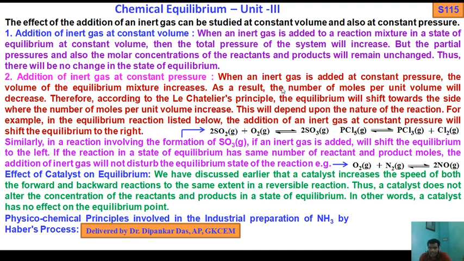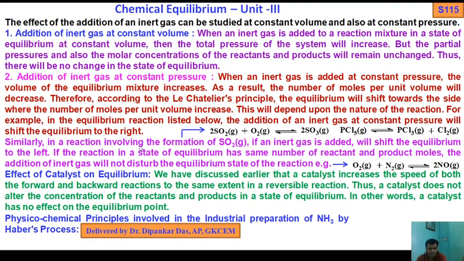When an inert gas is added at constant pressure, the volume of the equilibrium mixture increases. As a result, the number of moles per unit volume will decrease. Therefore, according to Le Chatelier's principle, the equilibrium will shift towards the side where the number of moles per unit volume increases. For example, in the equilibrium reactions listed below, the addition of an inert gas at constant pressure will shift the equilibrium to the right.